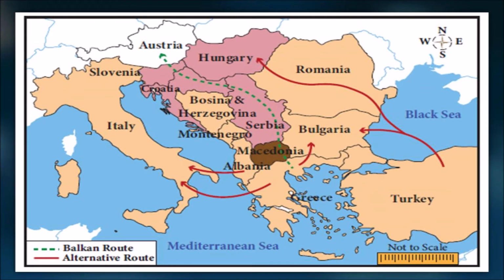In this map you can see the places which were ruled by the Ottoman Empire. Ottoman Empire means the Turkish Empire. The group of countries like Serbia, Macedonia, Albania, and a few other countries, all together are called the Balkans.